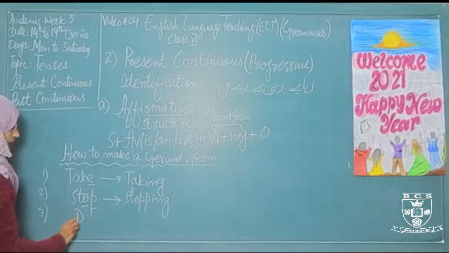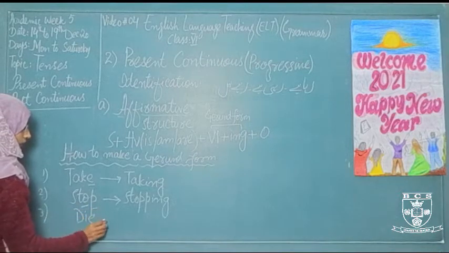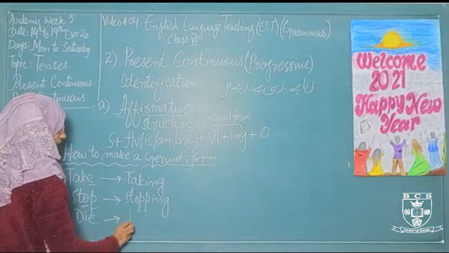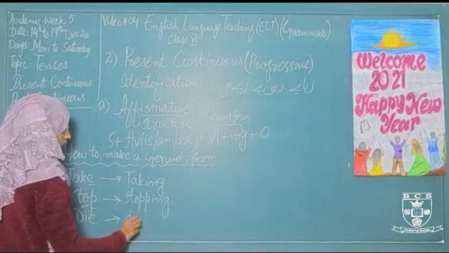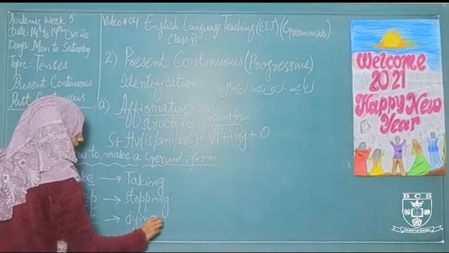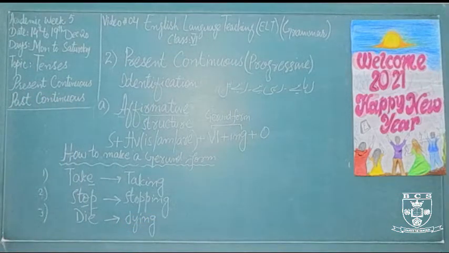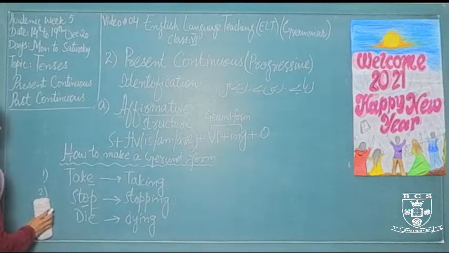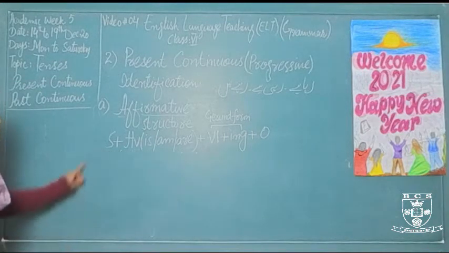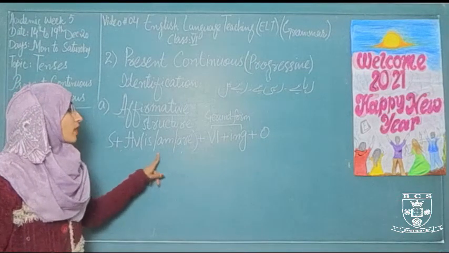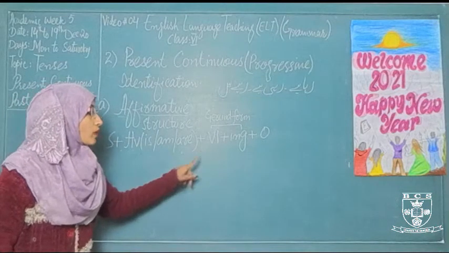If your verb ends in ie, what will you do? You just replace the ie with y and add ing. So it becomes dying. Now these are some methods of making a gerund form. This is the structure of affirmative sentences: subject plus helping verb is, am, are plus gerund form plus object.